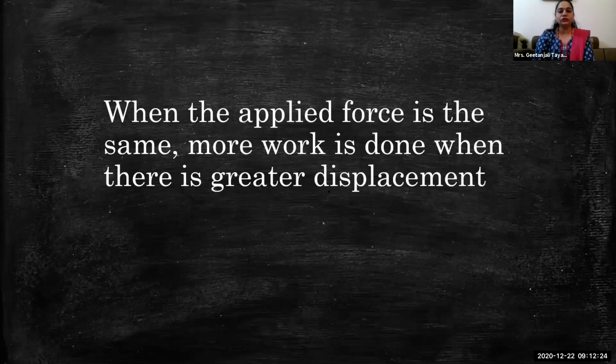When the applied force is the same, the work done is more when the displacement is greater. We saw in the example of that pulley, that boy is just pulling the pulley. The force applied on the object is constant, but he pulls it through different distances. So the displacement varies, and accordingly the work done changes. When the displacement is more with the same force applied, the work done is more.